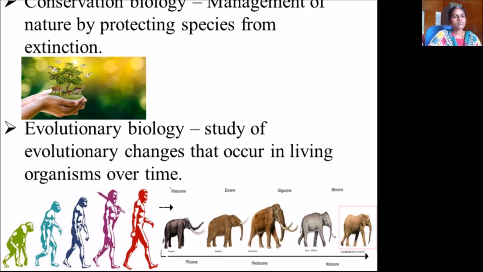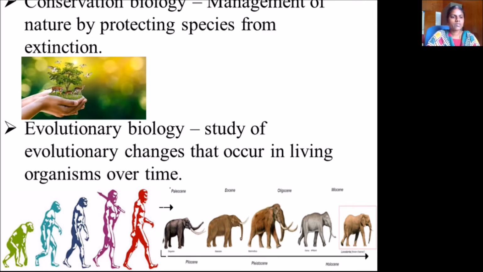Evolution biology is nothing but the study of evolutionary changes that occur in living organisms over time. Over a period of time, the living organism will no longer exist at all, and we can't make it again. We can't produce it again. So such an evolutionary change is called evolutionary biology.